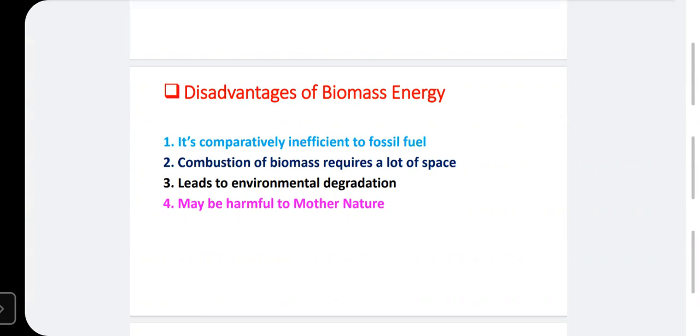For example, look, we can also compare with the nuclear as well as coal power plant. 1 kg of nuclear fuel gives a tremendous amount of heat. 1 kg of uranium is equal to how much coal required? Near about 4,500 tons of coal is required. As I told you last time, if there is 1 kg of uranium, how much coal is needed? Around 4,500 tons.